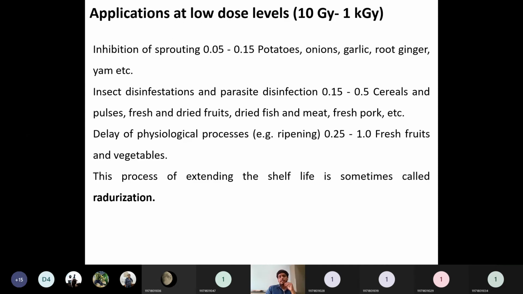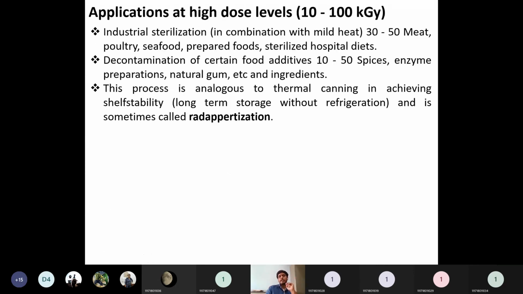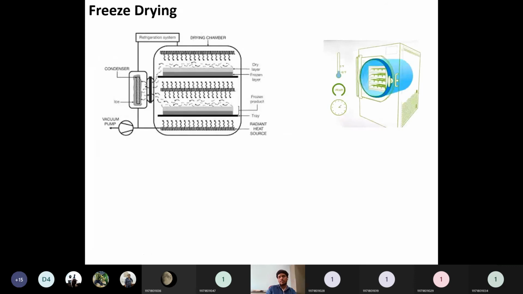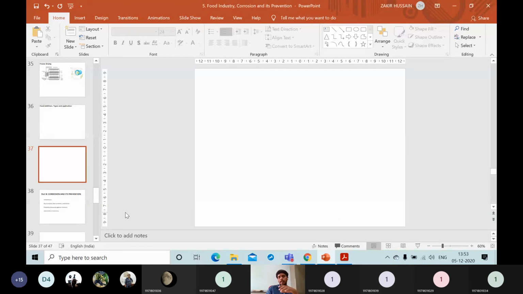Then the application of irradiation. What is the application of irradiation? What are the applications at low dose levels? As we said, up to the 10 kilograys, this is somewhat easy. There are three types of process for the irradiation also: radurization, then radicidation, then radappertization. All these are there. We will discuss in the next class. Next we will see what is freeze drying and everything, food additives, what are the types of additives, everything we are going to discuss in the next class.